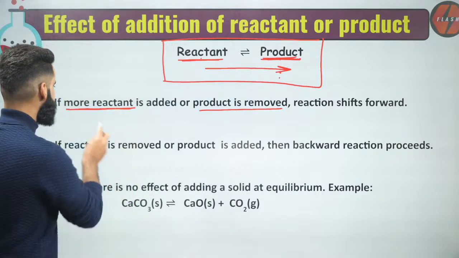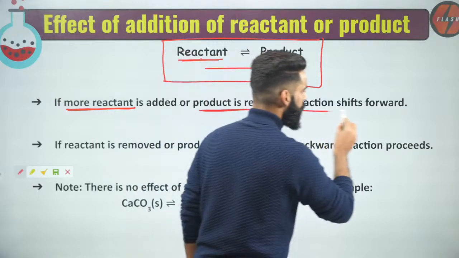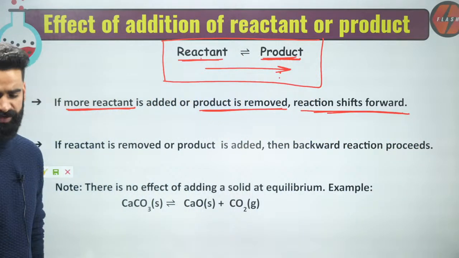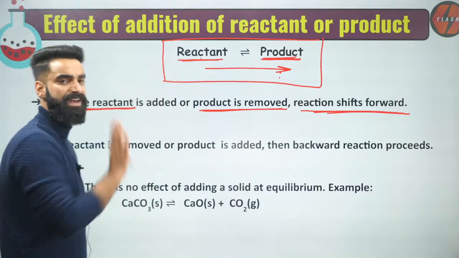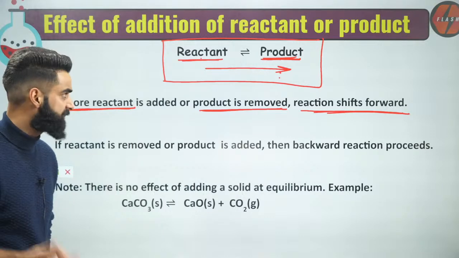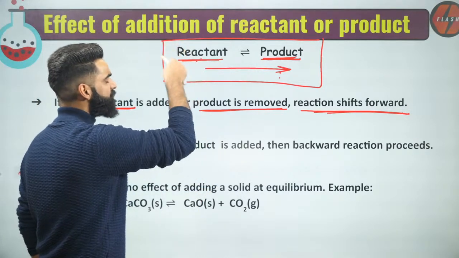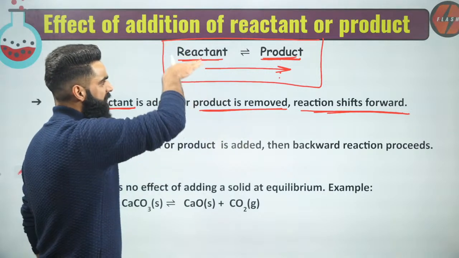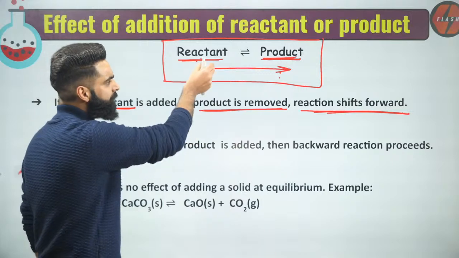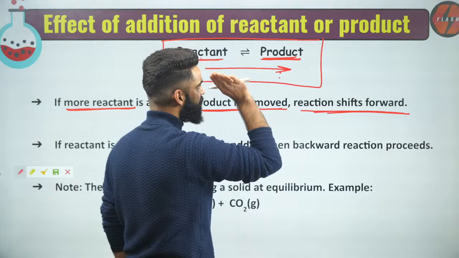Yes. So remember guys, the first step: if more reactant is added or product is removed, the reaction always shifts in the forward direction. This is how we remember it. Now let's talk about the logic of it, why it happens. If more reactant is added, equilibrium will shift in the direction which decreases the concentration of reactant, and it does that by making the reaction proceed in the forward direction.